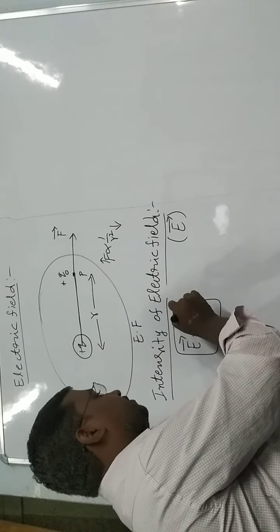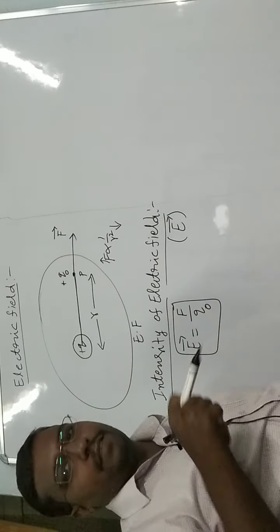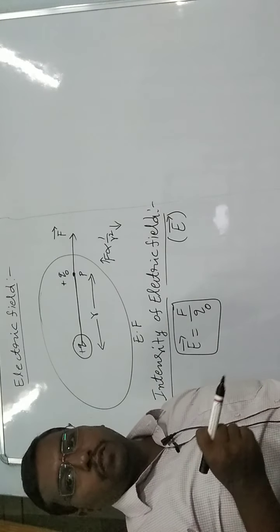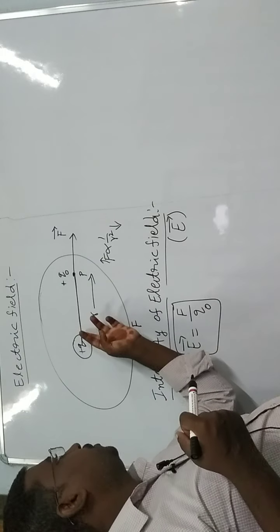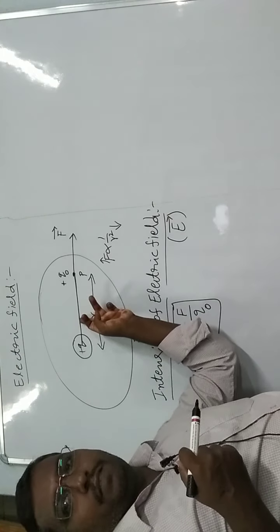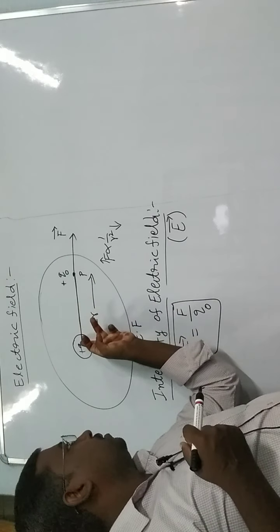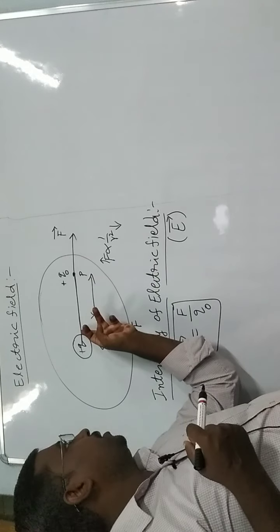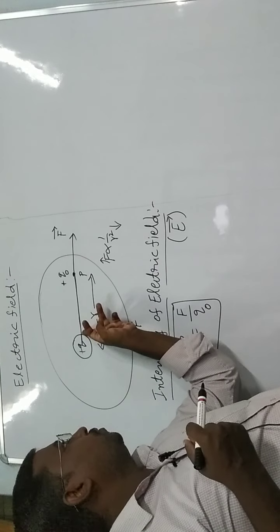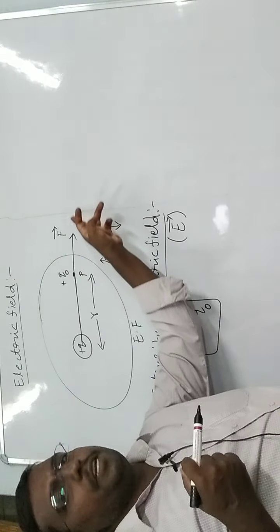Similarly, in this case the force increases and the electric field strength also increases. So near the main charge, the electric field is greater. In case we move point P away from plus Q, then the electric field will decrease.